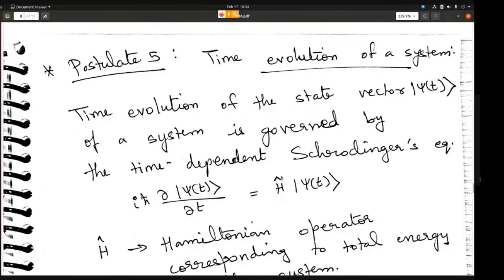So is this clear? All right. Now let's move to postulate 5. So far we have only talked about the state of the system. We have not talked about how the state of the system will change with time.